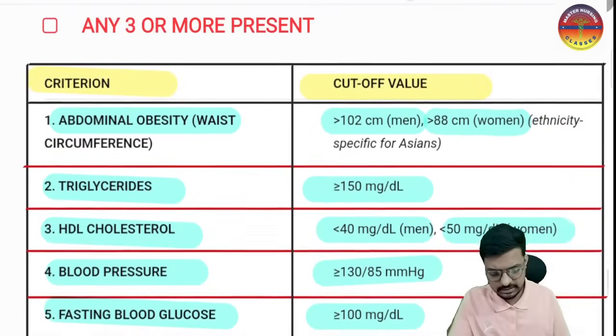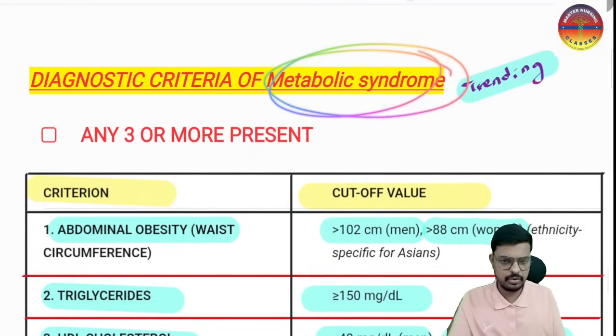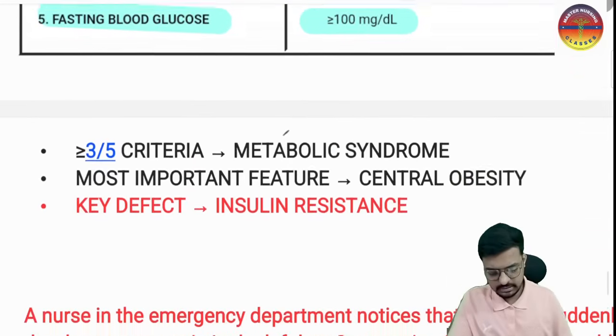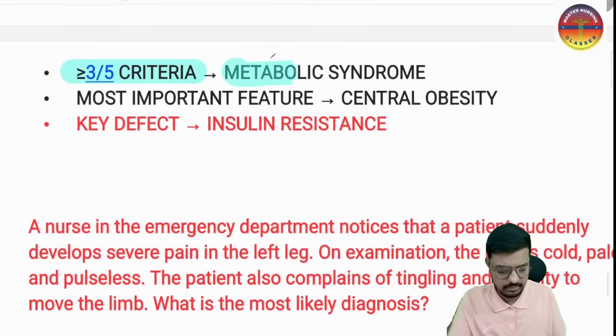So this indicates metabolic syndrome. This is very important, you have to keep it in your mind. So these are the criteria. Out of 5, at least 3 should be there, and this indicates metabolic syndrome.